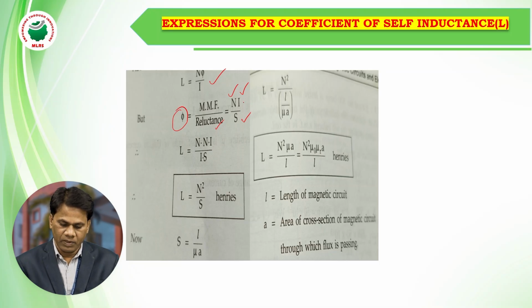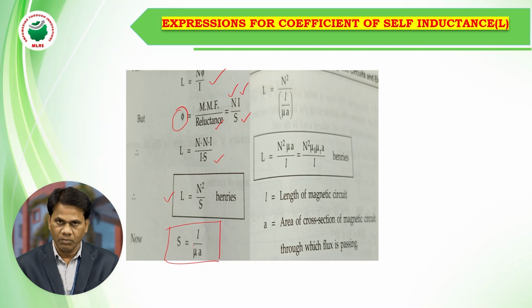So if we substitute in place of phi, L is equal to N into NI by I into S. So this is the inductance. So finally we are getting L is equal to N square by reluctance. We know that the reluctance of a magnetic circuit is given by length by permeability and area of cross section. So reluctance is directly proportional to the length of a magnetic circuit or coil. Mu is the permeability of a magnetic circuit, A is the area of cross section.